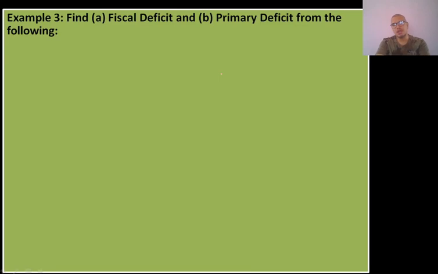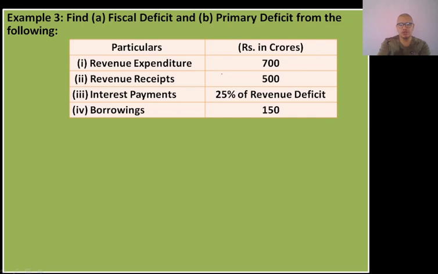Let us take one more example. Example 3. Here you are asked to find fiscal deficit and primary deficit from the data given over here. You have been given the value of revenue expenditure, the value of revenue receipts, the value of borrowings, and the value of interest payment, which is 25% of revenue deficit. Since revenue deficit is not being asked in the question itself, but here you see that interest payment is 25% of revenue deficit, we have to find out the revenue deficit also in this question.